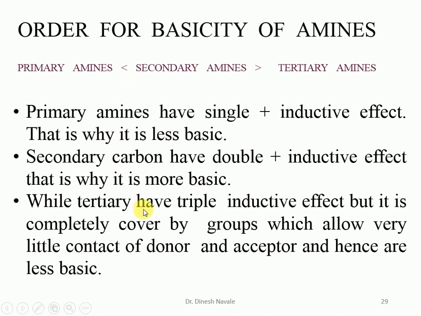So that's why the tertiary amine has the triple inductive effect, but it is completely covered by the groups, which allow very little donation of the electrons. So due to the plus I effect, tertiary and secondary amines are more basic than primary amine. But in case of the tertiary amine, due to the shielding of the electrons by the alkyl groups, by the steric hindrance, the lone pair of the tertiary amine is not available easily for donation. So that's why the tertiary amine is going to become less basic than the secondary amine, although it has the three times inductive effect.